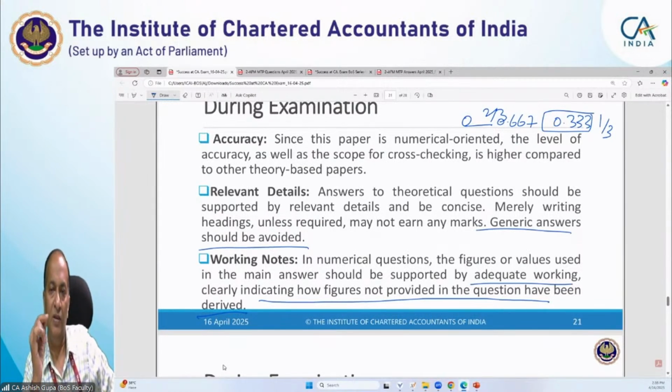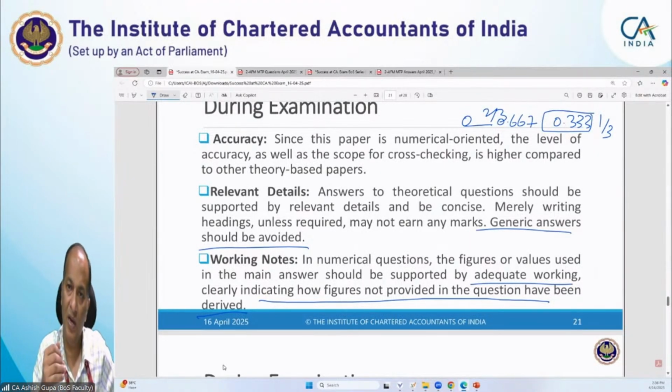Now student, please note that the question arises, sir, what should be the length of the working notes? For this, please refer to the ICAI study material, because we have given reasonable working notes there. From there you can have a fair idea.